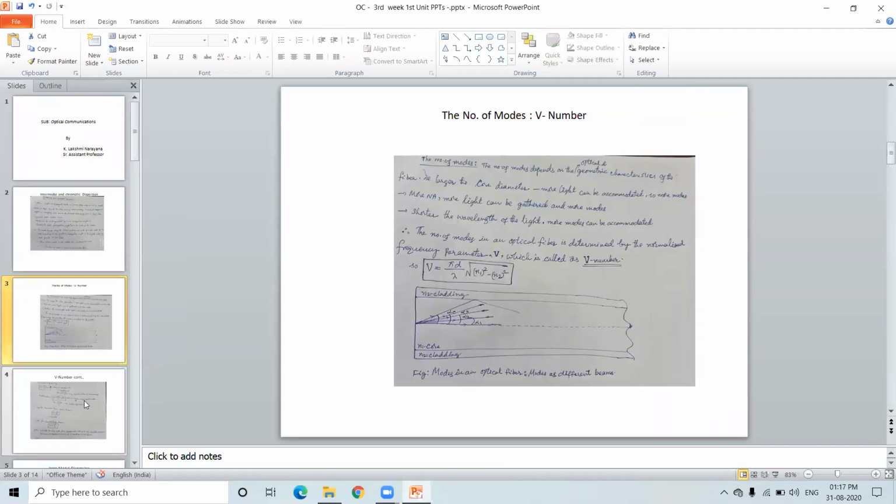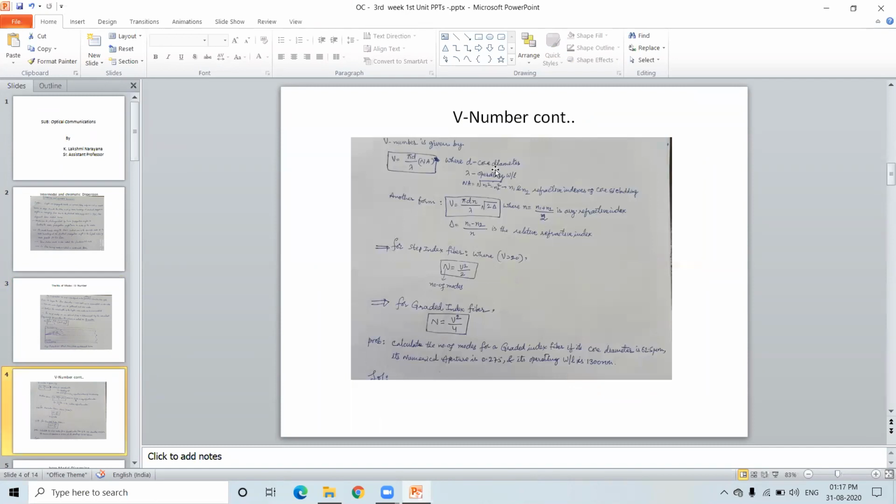The next one is the V number, which we already defined.